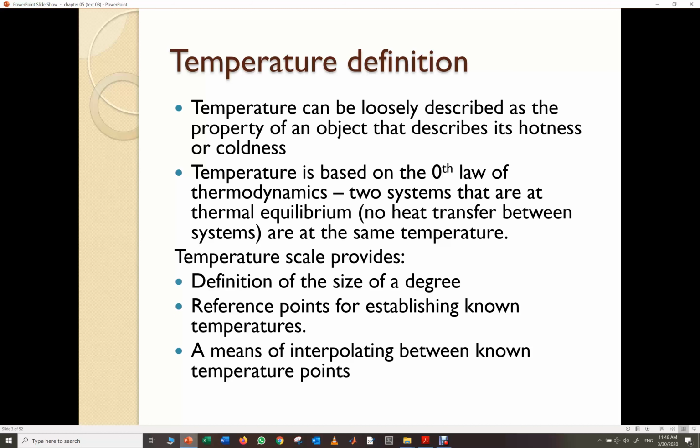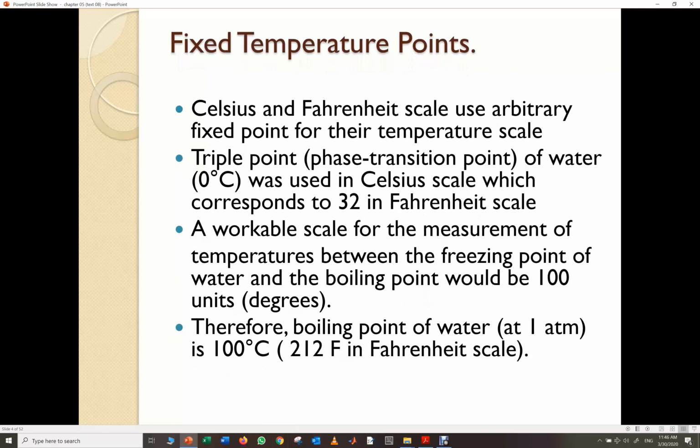If we have two bodies close together, and there is no heat transfer, it means that they have the same temperature. Temperature scale provides definition of the size of degree, reference point for establishing known temperature. This is very important.